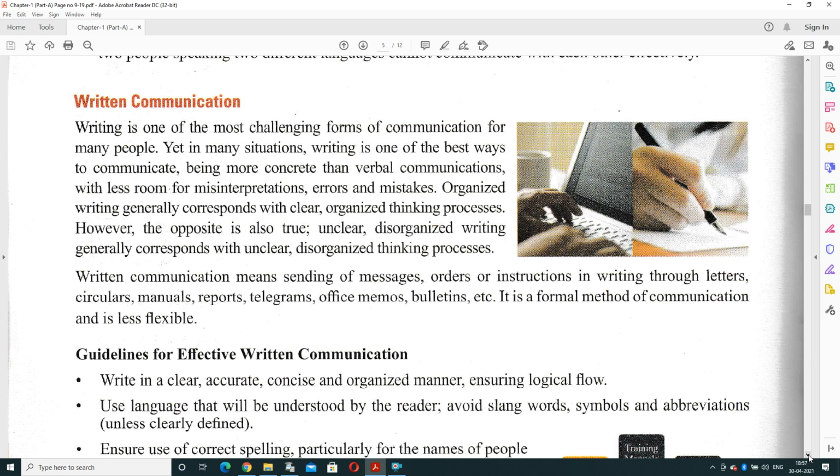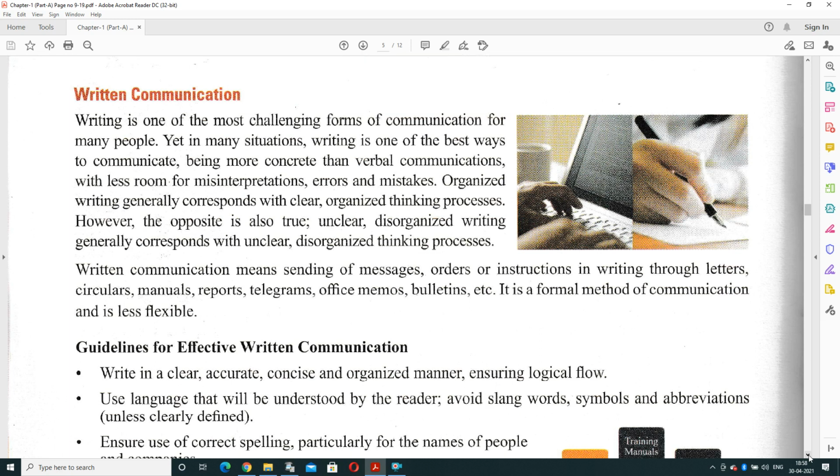So written communication means sending of a message, order or instructions in a written form using some medium. It can be a letter, a circular, a manual, any report, a telegram, office memorandum, bulletin or any type of format you can use. It is also known as a formal method of communication and it is less flexible. It is strict because everything we are writing is on record.